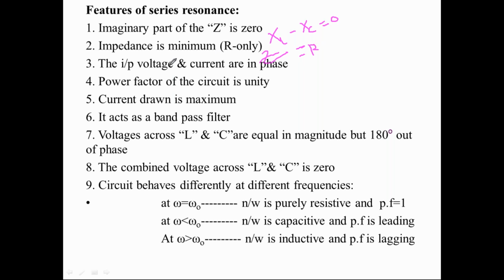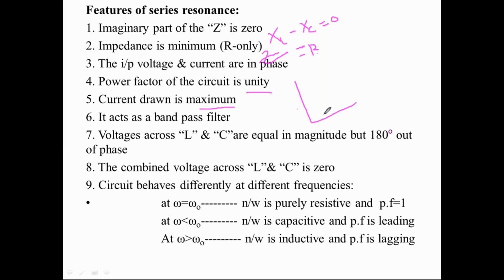Now input voltages and currents at Z equal to R are in phase because of the property of the resistance. The power factor of the circuit at resonance condition is unity only. Current drawn at resonance condition is the maximum current.